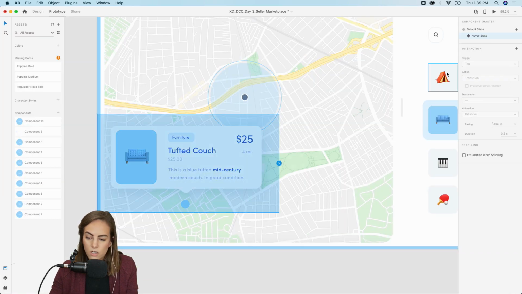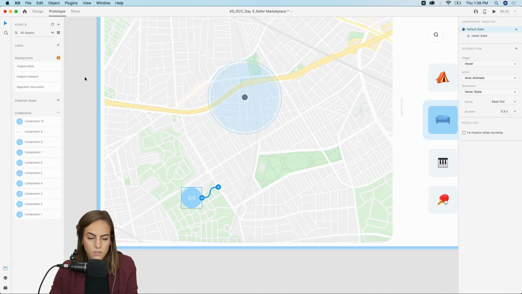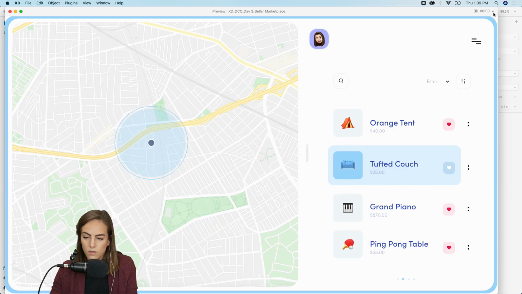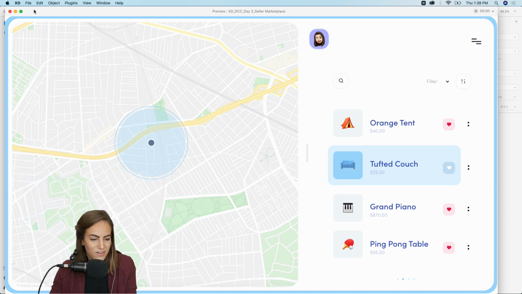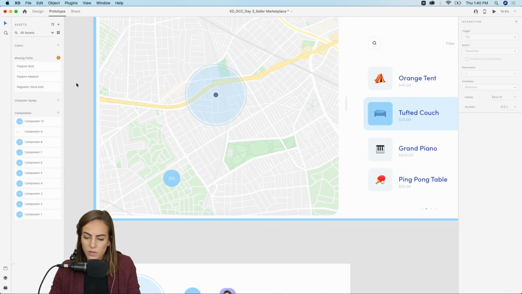Let me have it start on the default state. Okay. Press play. So again, I'm not touching anything. We just tap over or hover over it, and we see everything gets smaller, and we see the description. Kind of fun. All right, so let's do that with the rest of the items here, the tent, piano, and the ping pong table.